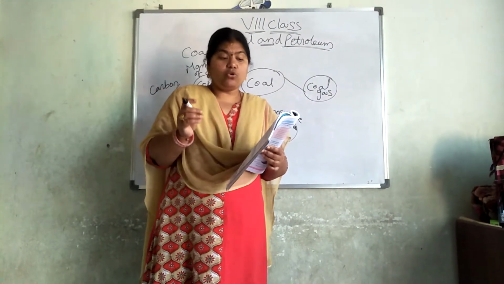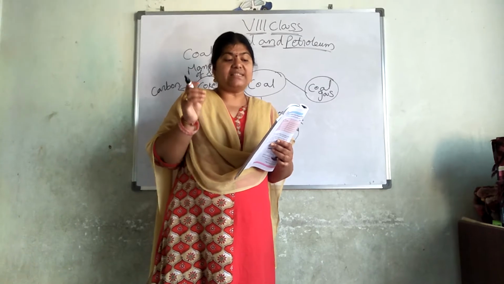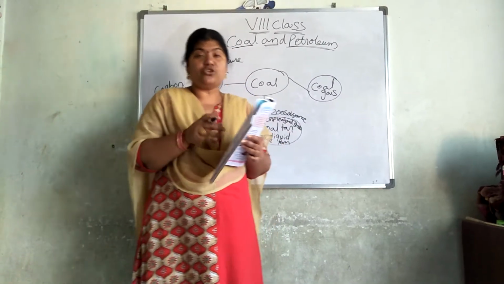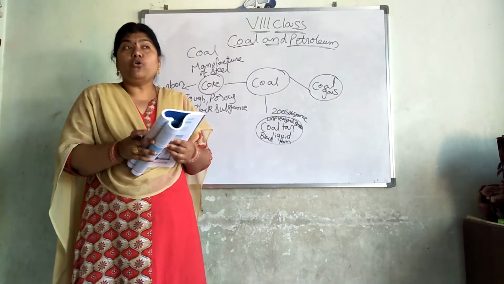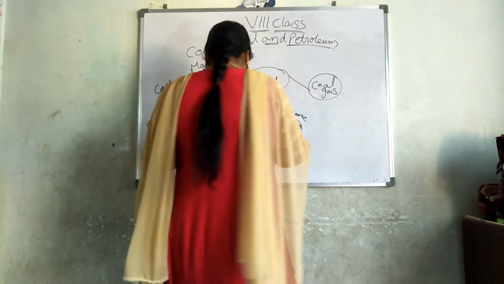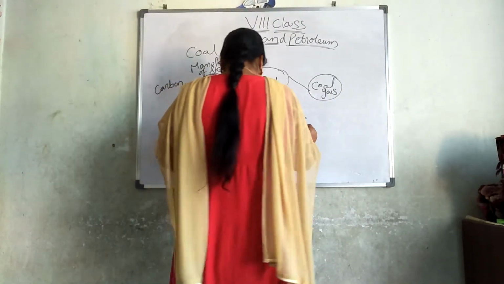Products obtained from coal tar are used as the starting materials for the manufacture of various substances. From coal tar, what are the substances we are going to get? First one,